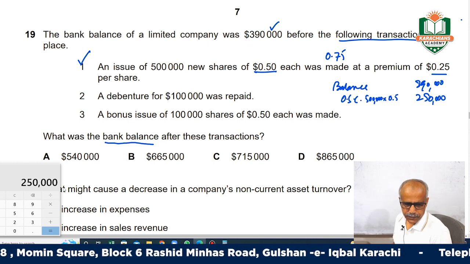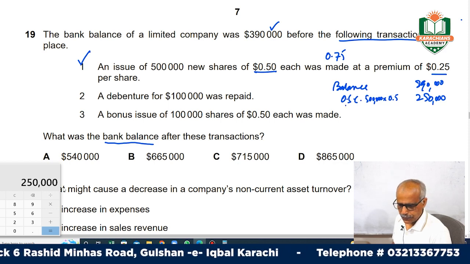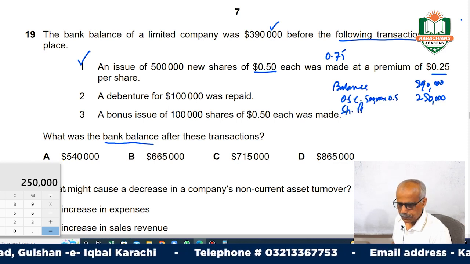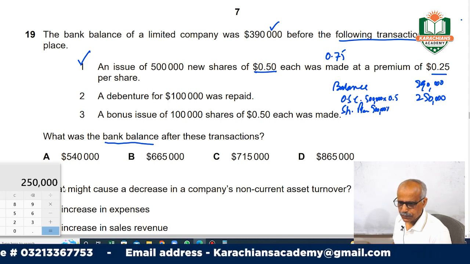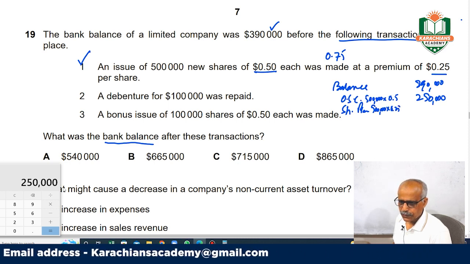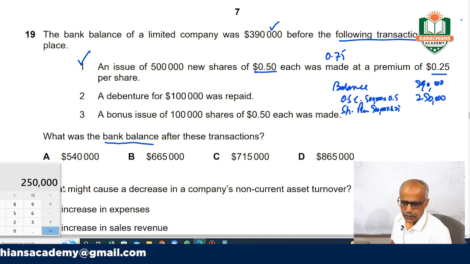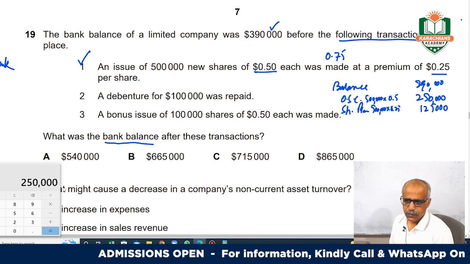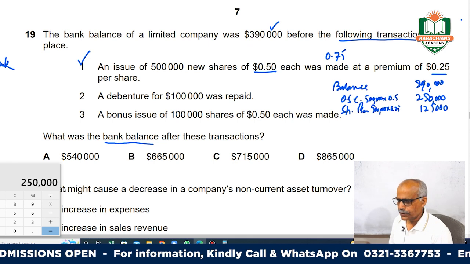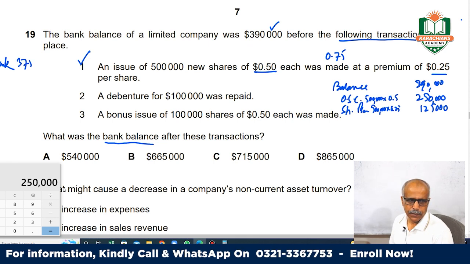And 0.25 share premium on 500,000 would be 125,000. Actually, your entry would be that you will be getting 375,000 in bank.